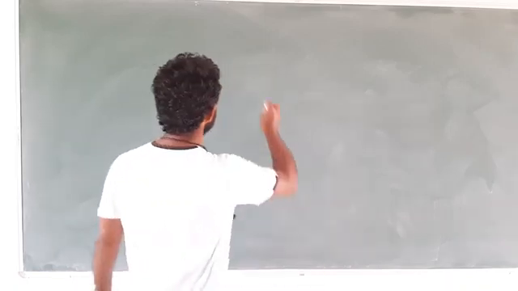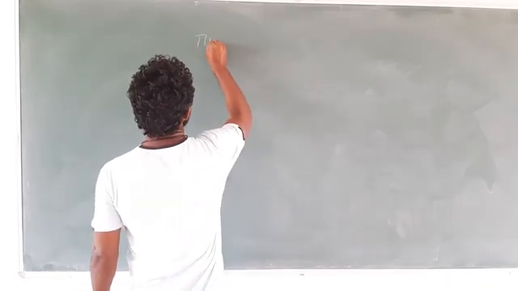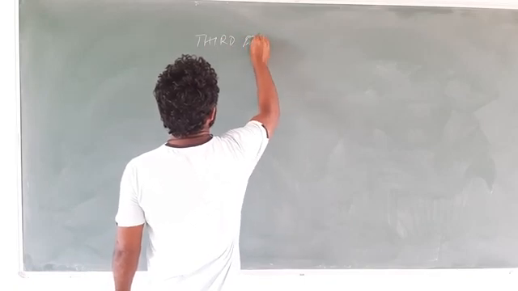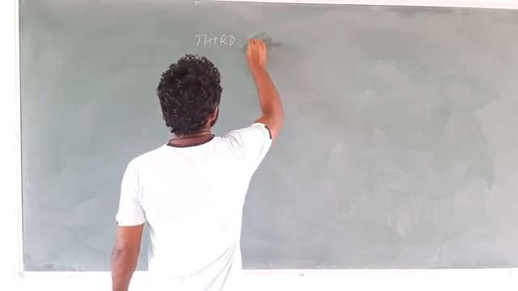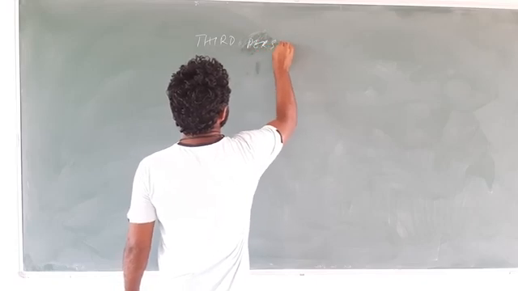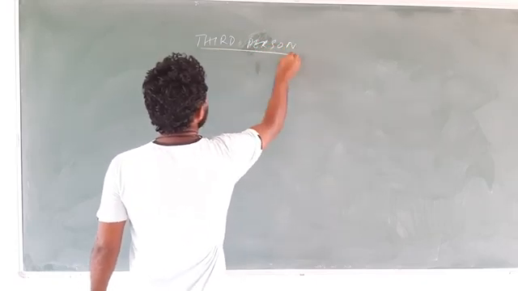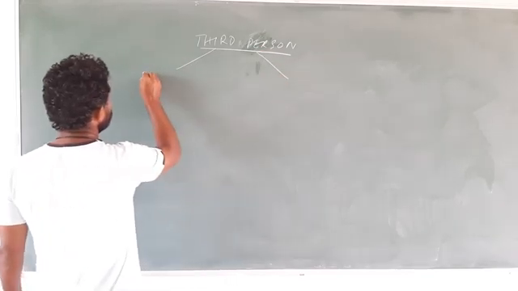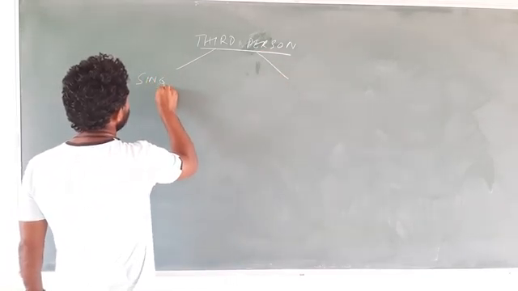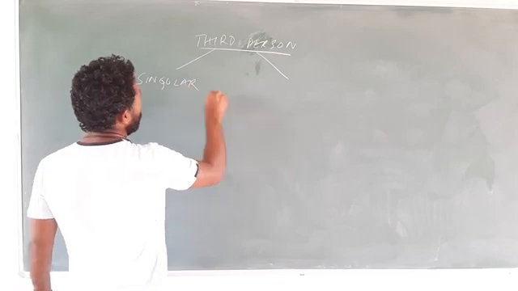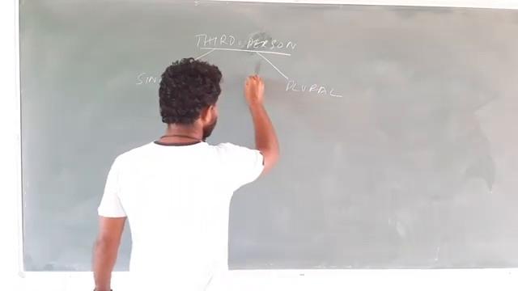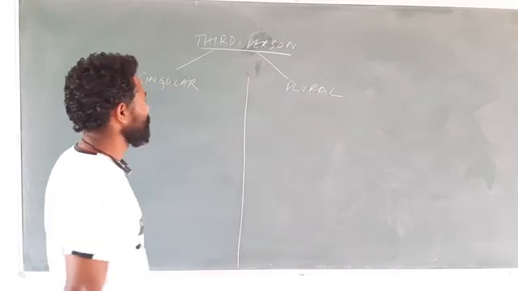So our topic is third person, and third person obviously will have singular as well as plural. We need to understand it nicely.